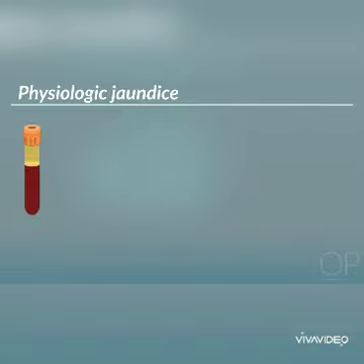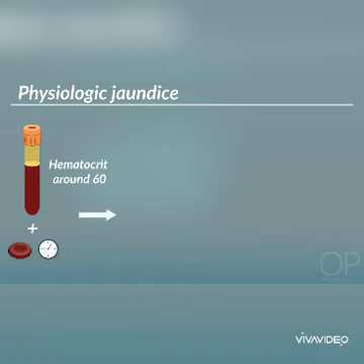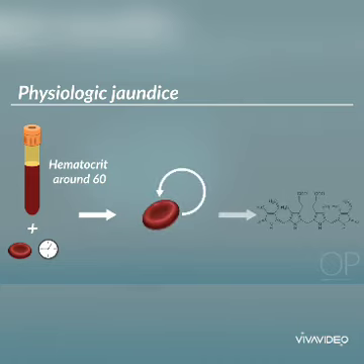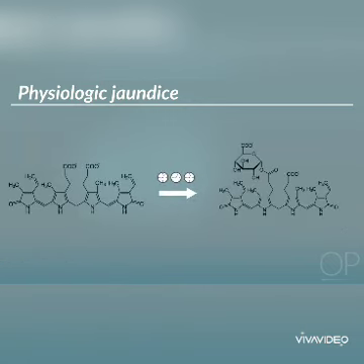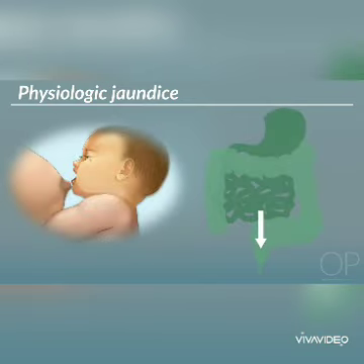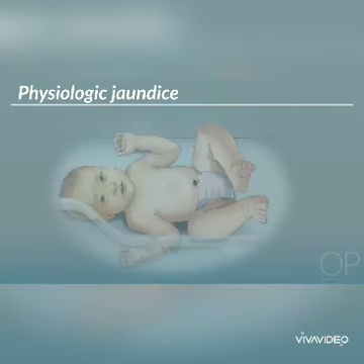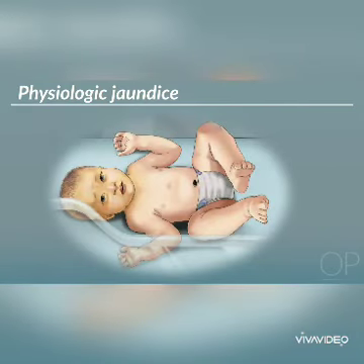In newborns, first, they typically have a high hematocrit, on average around 60, and fewer red blood cells with a shorter lifespan, both of which increase the potential for red blood cells to turn over, and thus unconjugated bilirubin production starts. Second, they slowly metabolize unconjugated bilirubin because the UGT1A1 enzyme is just starting to increase and is not yet active. Third, as the baby is learning to feed, excretion of bilirubin in the stool may be decreased. These processes lead to physiologic jaundice in newborns.